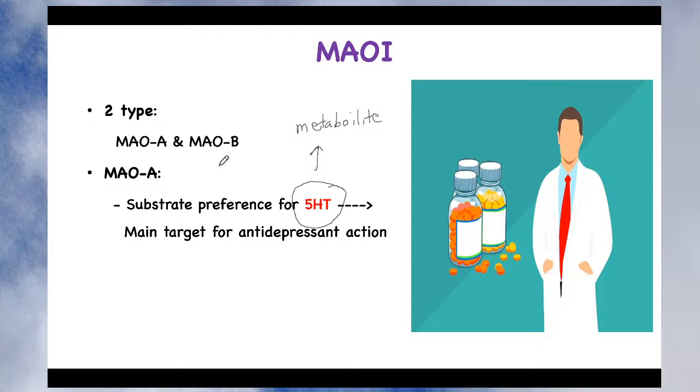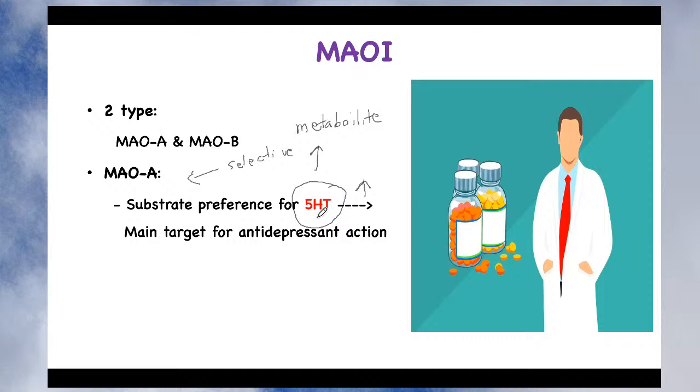Since the drug is a monoamine oxidase enzyme inhibitor, if you give a specific drug which can only inhibit the monoamine oxidase A enzyme, those drugs are selective in nature. Such selective drugs increase the level of 5-hydroxytryptamine. We have seen that in depression the key mediator is 5-hydroxytryptamine, and its deficiency is mainly responsible for depression.